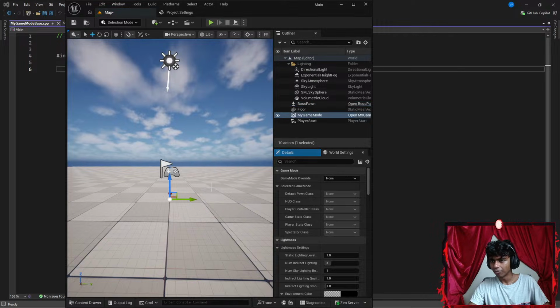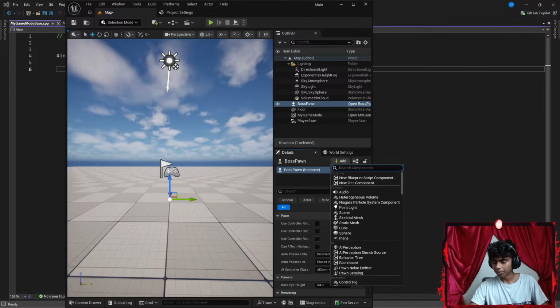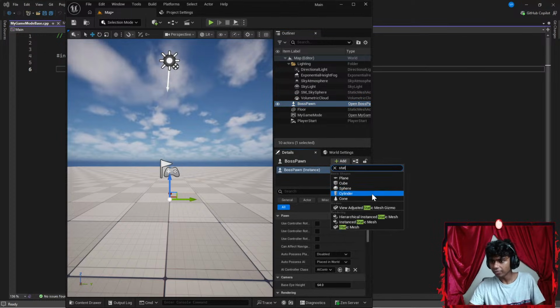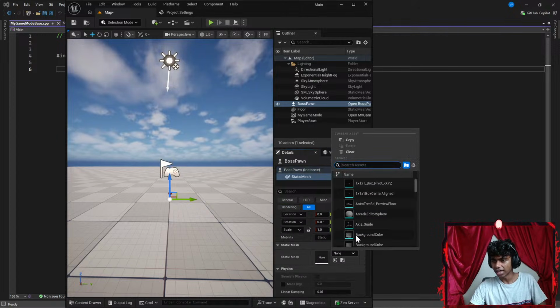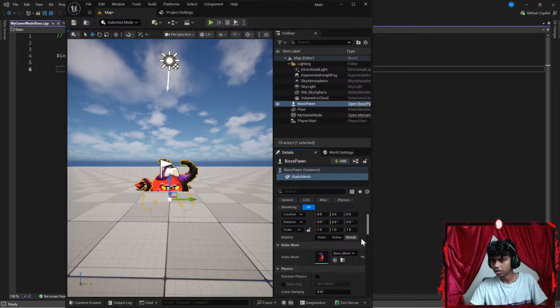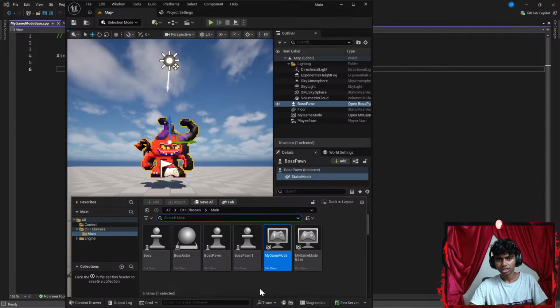Okay, and then let's get my game mode up here as well. My boss spawn is going to have something like a static mesh representing it. Let's go with something like static mesh. Guys, did I just have to give it time all along for it to actually load inside my Unreal Engine? Okay, because I could have sworn that these classes were not here.